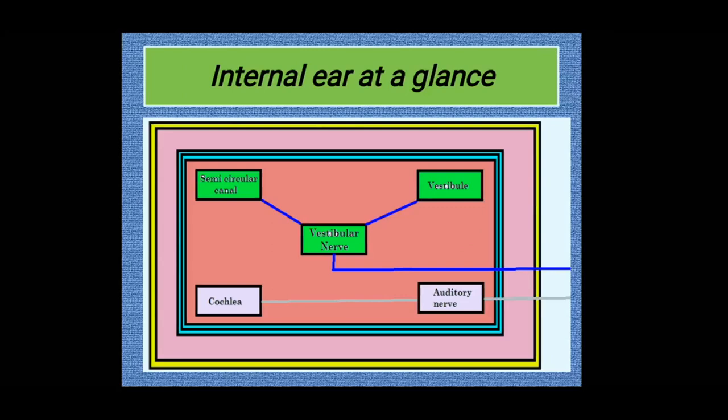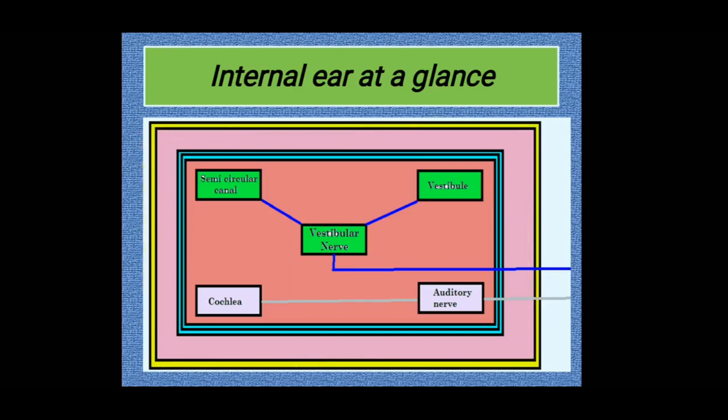The next part is the internal ear. In order to understand it in a better way, here I am giving one illustration. The whole internal ear has a box-like structure. The outermost box, which is given in the yellow shade, is made up of bone. It is known as the bony labyrinth. Labyrinth means arrangement of layers. So, the outermost layer is made up of bone, hence it is known as the bony labyrinth.